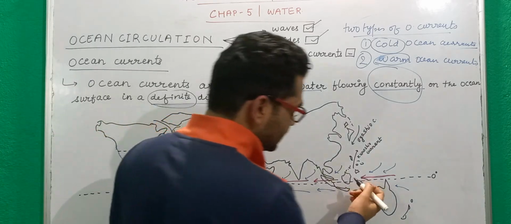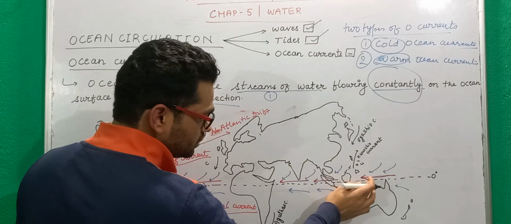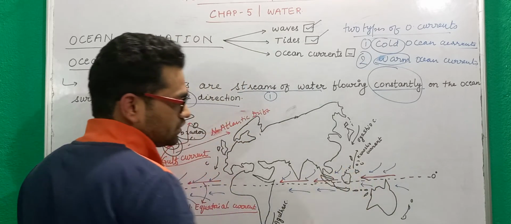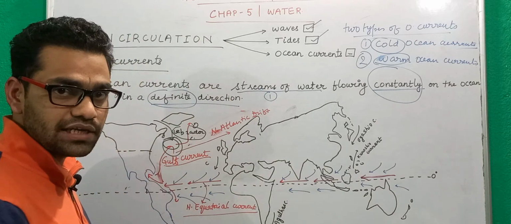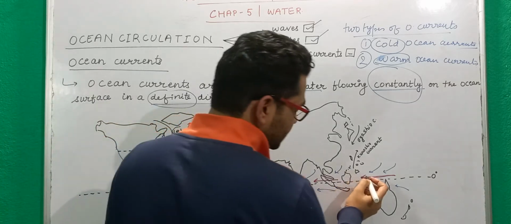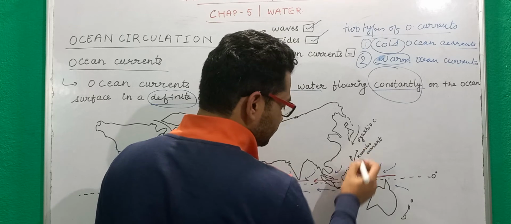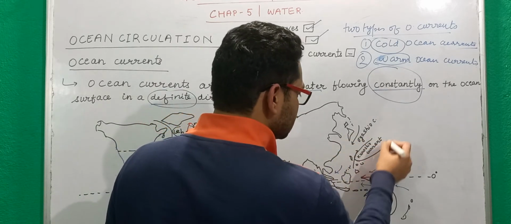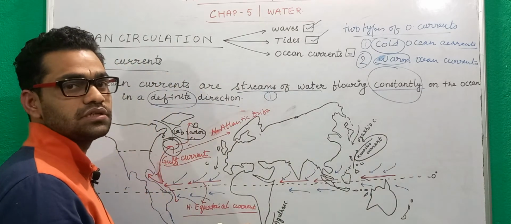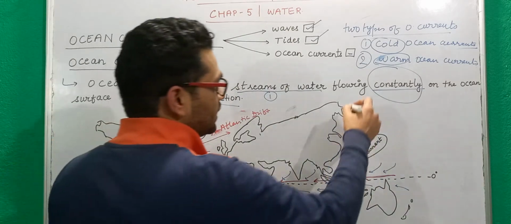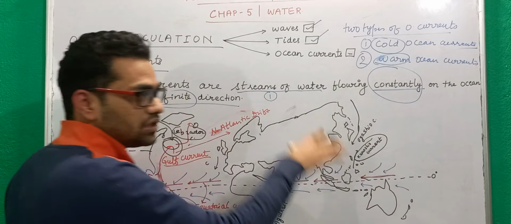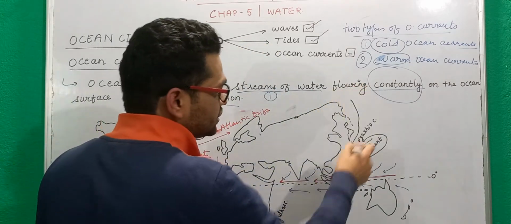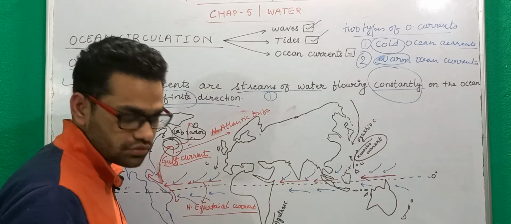Similarly, we have another current, this north equatorial current, which was flowing. Now what is happening? It is striking the Indonesian island, and when it strikes the Indonesian island, it gets deflected. One part of it will get deflected, and this is called the Kuroshio current. This is another warm current we have, the Kuroshio current. And again, from this northern hemisphere, which is frozen, a cold current is flowing, that is called the Oyashio current.